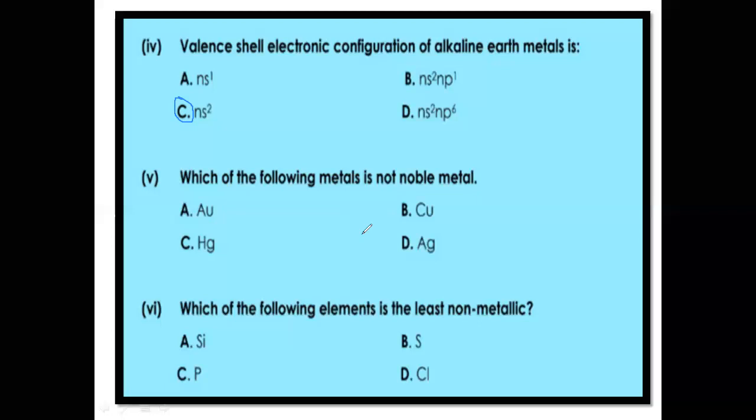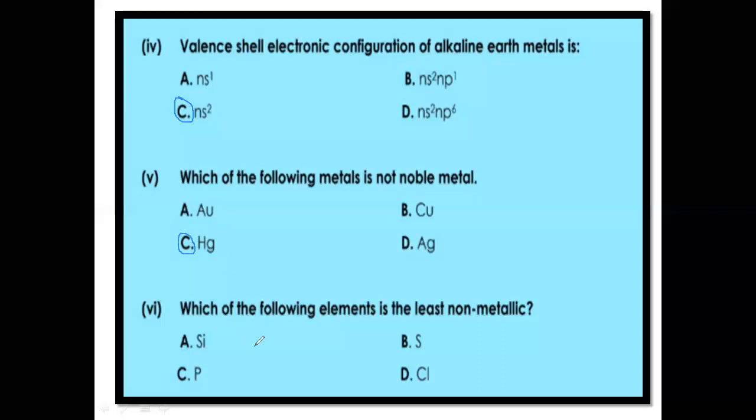Au is the symbol of gold. It is a noble metal. Copper is a noble metal. Silver is a noble metal because we make jewelry and coins from these metals. So the option is mercury. Mercury is not that inert or stable, so mercury is not a noble metal.